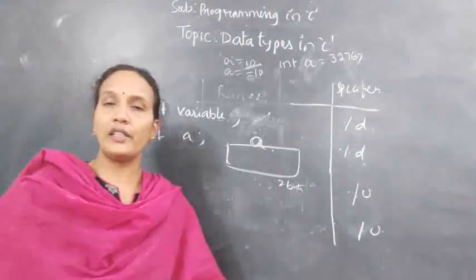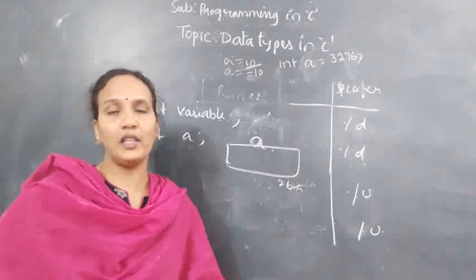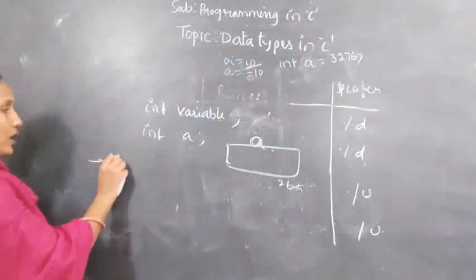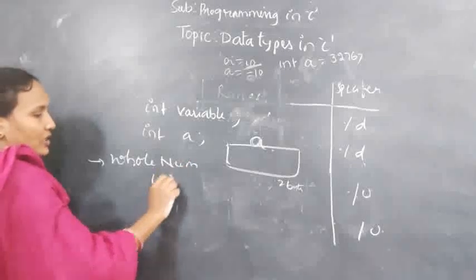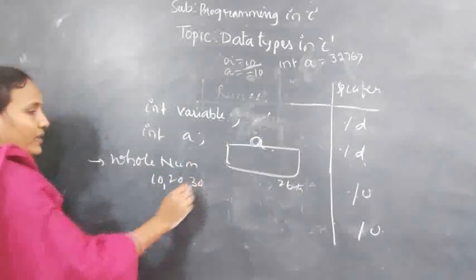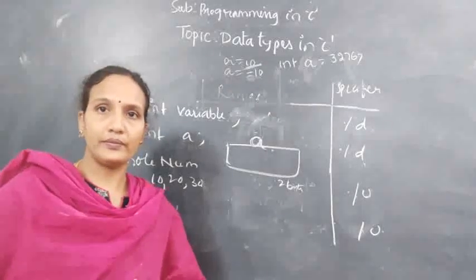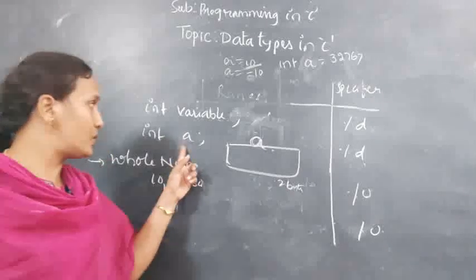In the definition I have given, it defines what type of value the variable will store and how much memory it will get. It is an integer, which means it should store only whole numbers. Whole numbers means like this: 10, 12, 20, 30, which do not have a decimal value. Clear? So whole numbers only you can store in this variable.